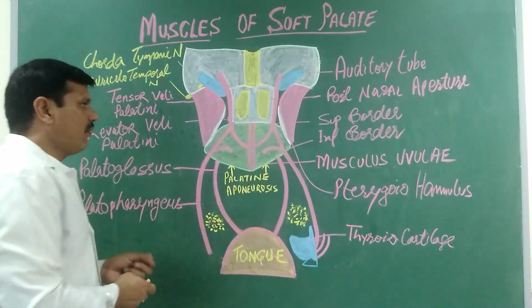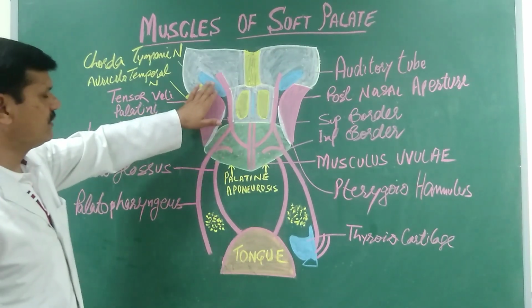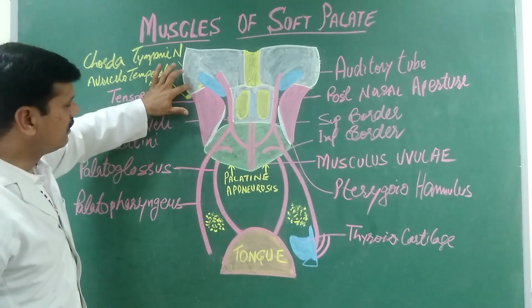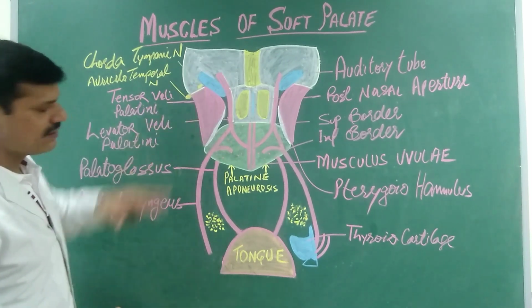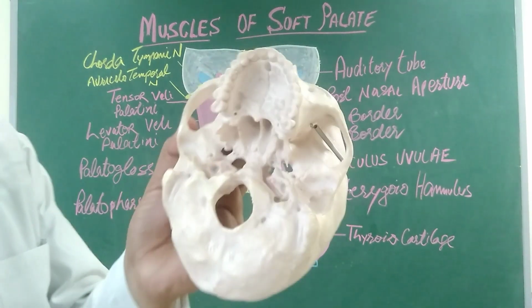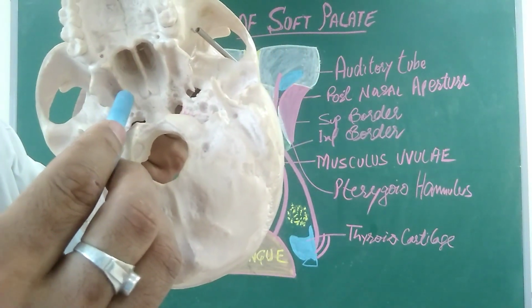The origin and insertion of the muscles. The tensor veli palatini originates laterally to the auditory tube from the greater wing of the sphenoid and the scaphoid fossa. So if you see, this is the pterygoid plates, lateral and medial pterygoid plate.